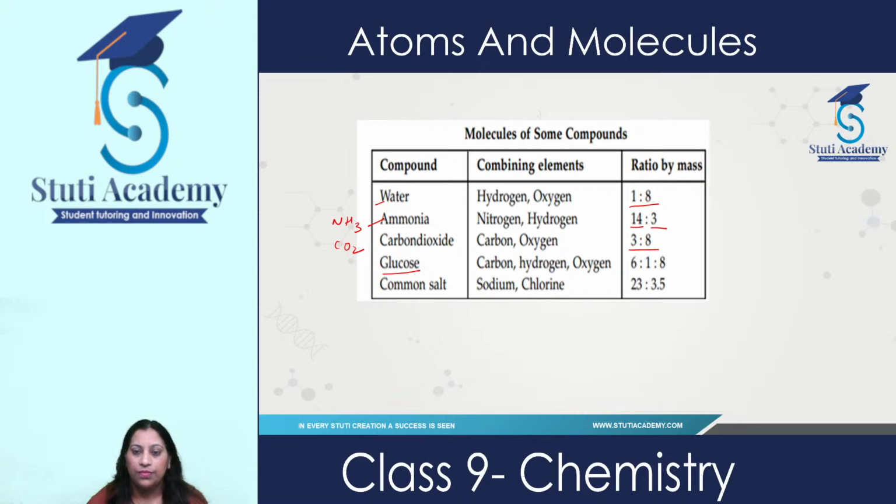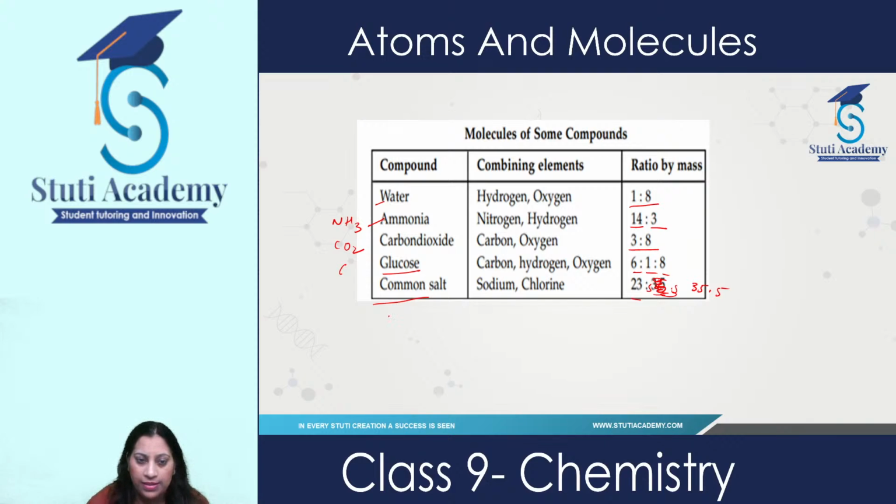Glucose, which is a combination of carbon, hydrogen and oxygen, is 6:1:8. Now we have common salt, which is sodium chloride, 23:35.5. It is 35.5, it is not 3.5.